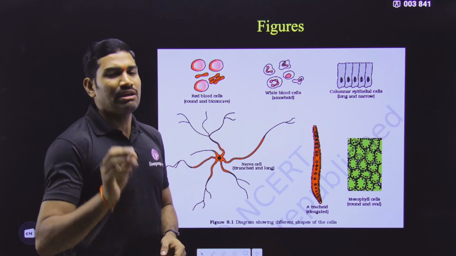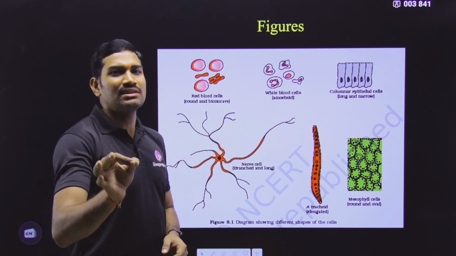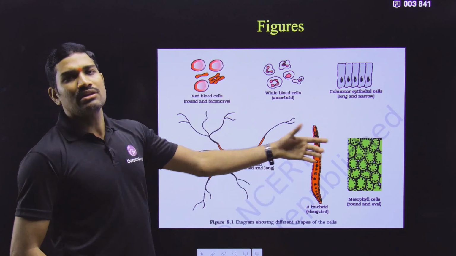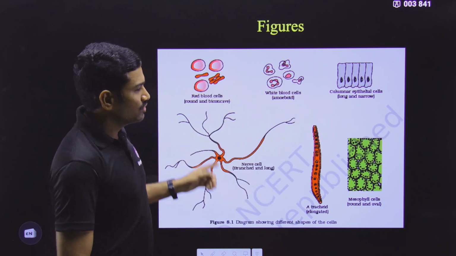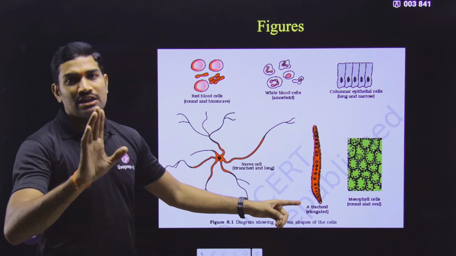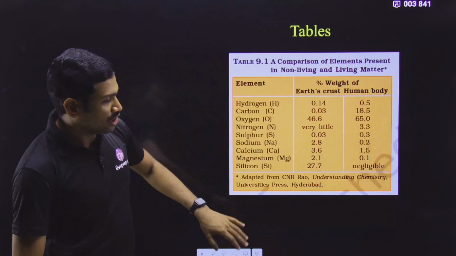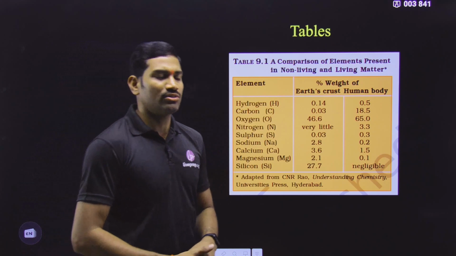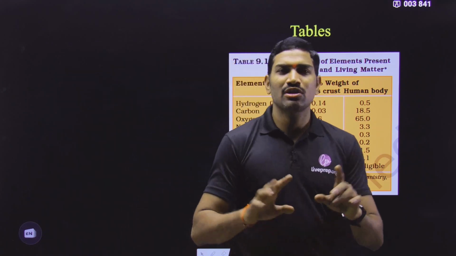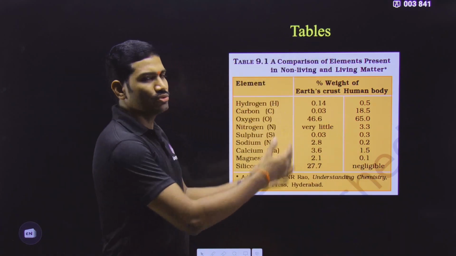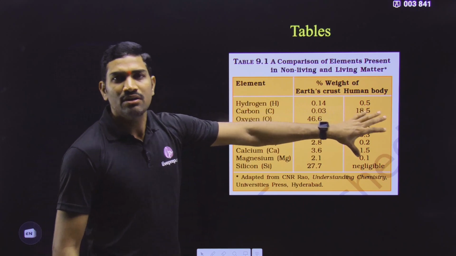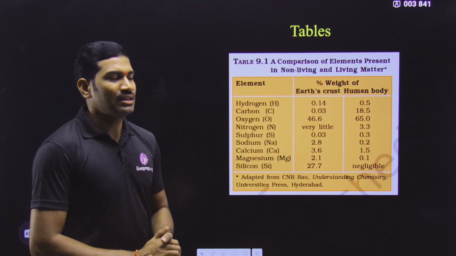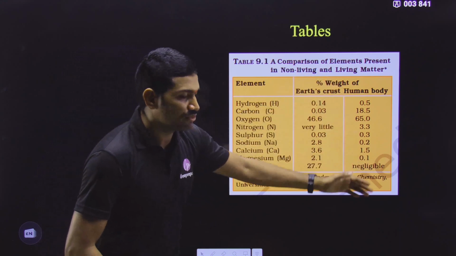That is the reason why we need to go through each and every sentence, each and every word, even the labeling that was given in NCERT. So some diagrams were given, and that content also we need to cover. And not only diagrams: this is actually not from the cell chapter but from the biomolecules chapter, because the cell chapter has not given any table. To show you a table, I have taken this one from the biomolecules chapter, where they have given a huge amount of information in a particular table.